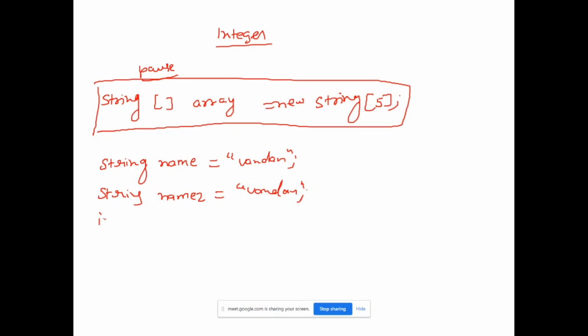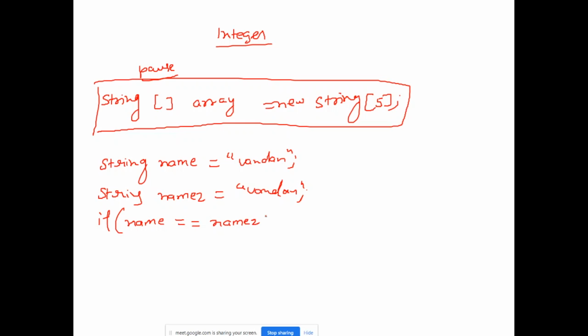And here if I want to compare, if name is equal to name2,